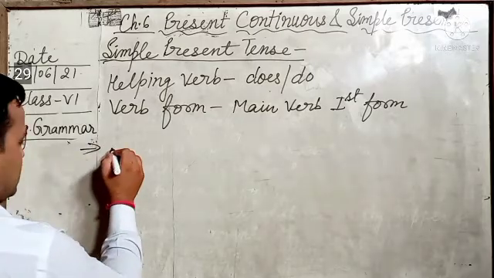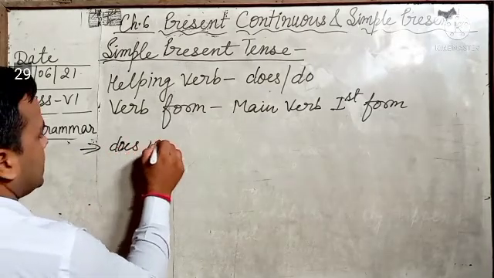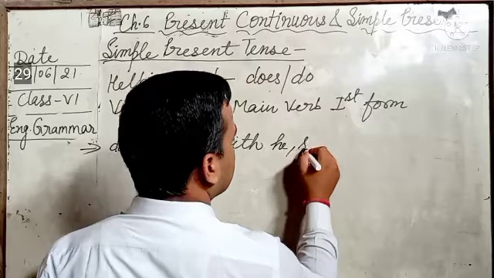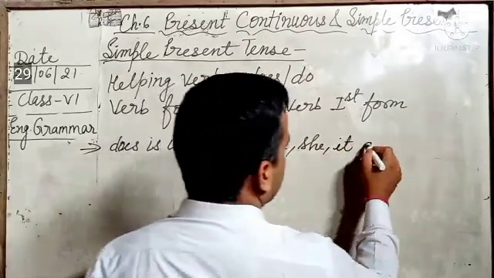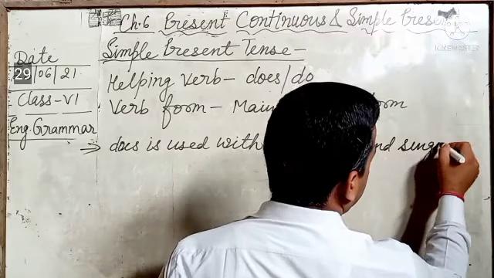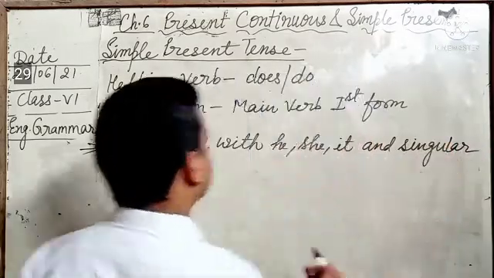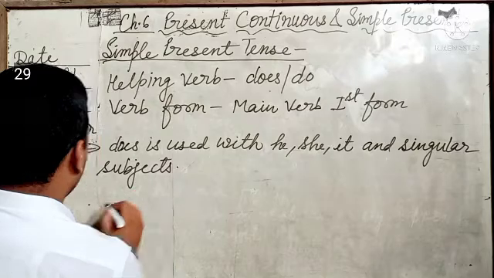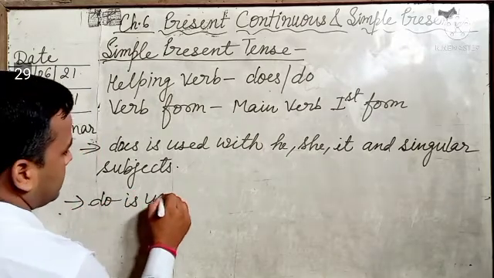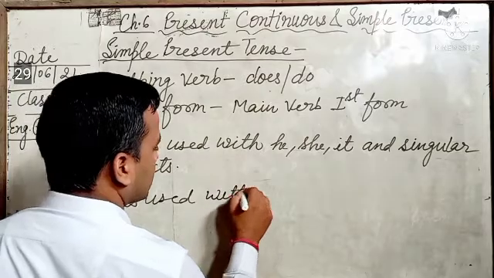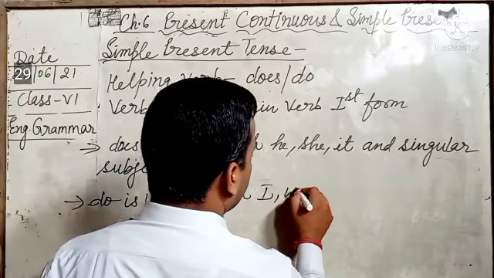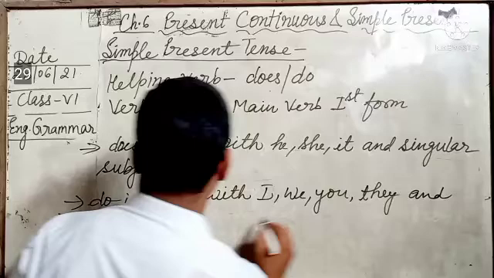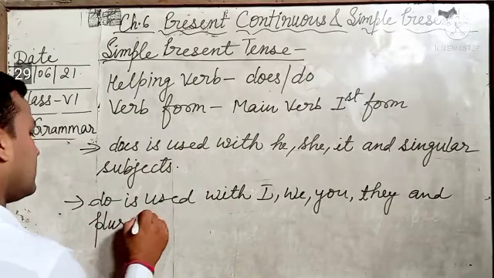Students, does is used with he, she, it, and singular subjects, while do is used with I, we, you, they, and plural subjects.